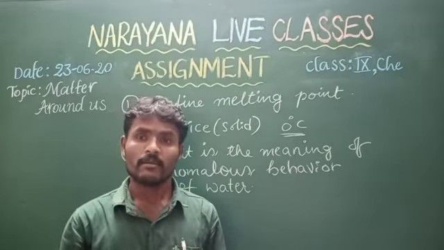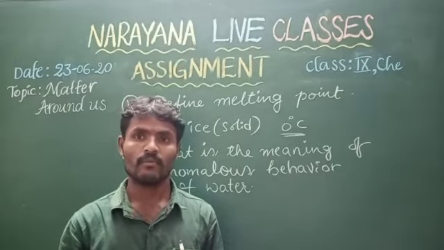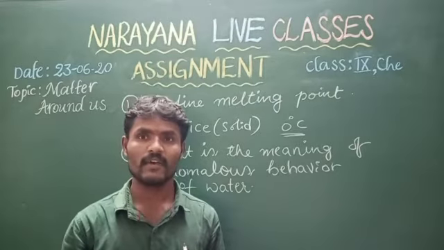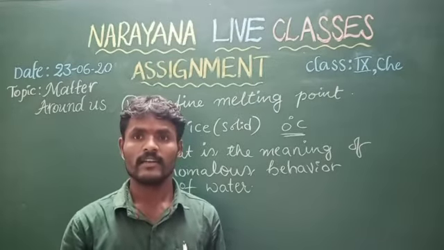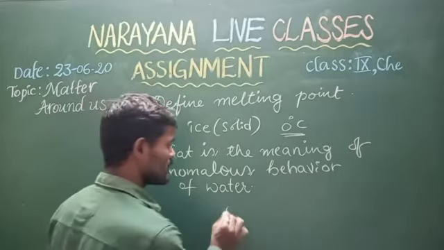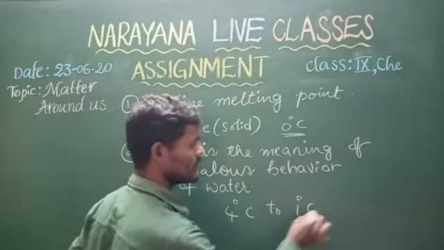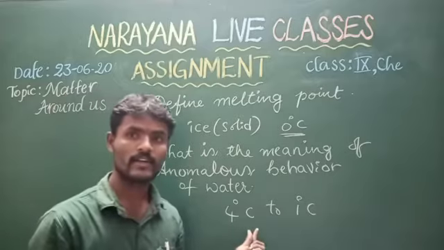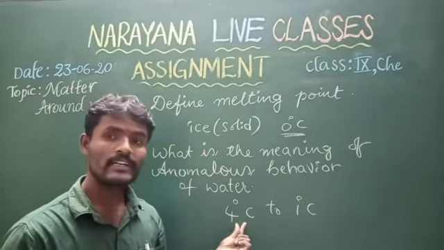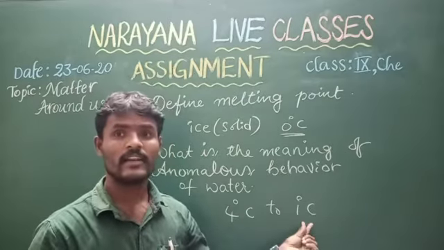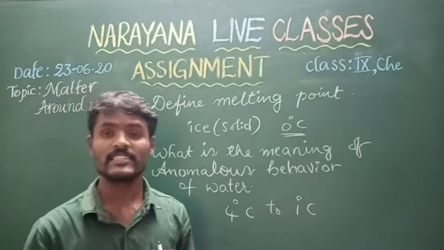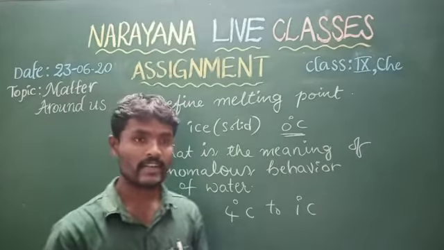But when the temperature of water decreases from 4 degrees Celsius to 1 degree Celsius, expansion takes place instead of compression. Once again, listen.